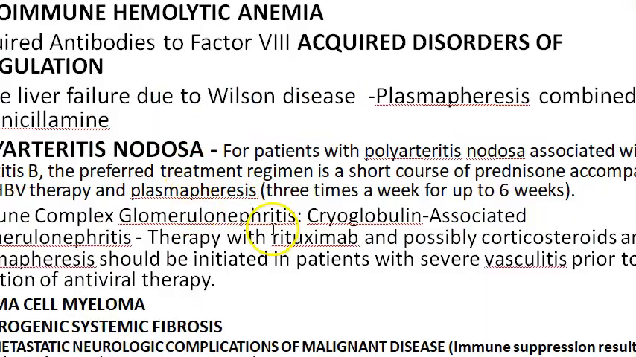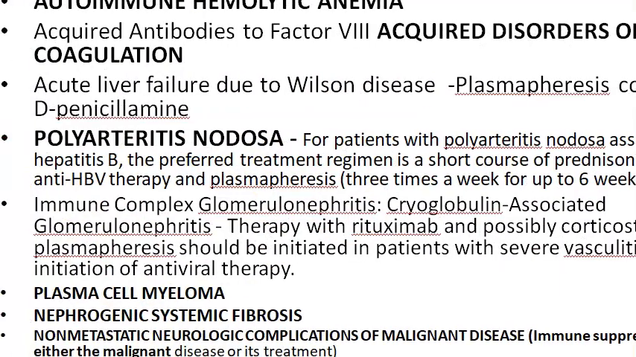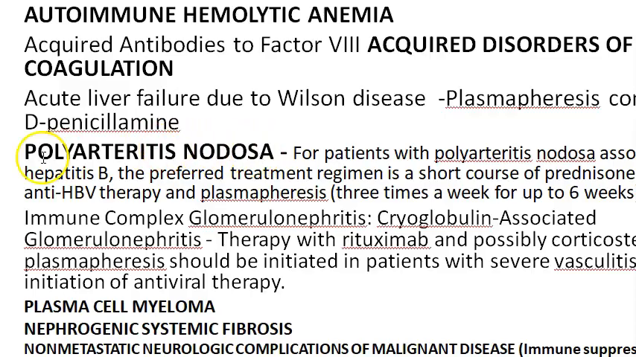Not an antibody removal, maybe. Then polyarteritis nodosa. What is this polyarteritis nodosa, guys? If it is associated with hepatitis B, then they are talking about plasmapheresis. Then if there is immune complex glomerulonephritis, obviously, this is immune complex glomerular nephritis. You want to remove the immune complexes.